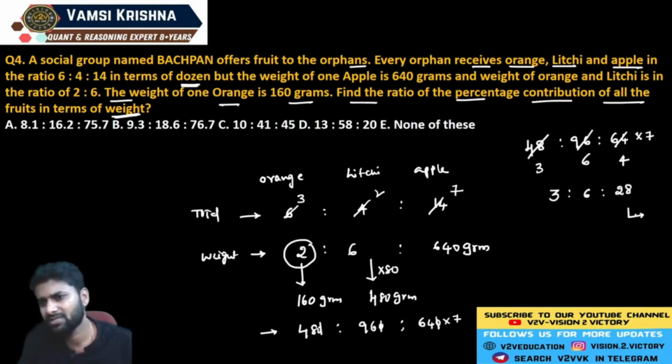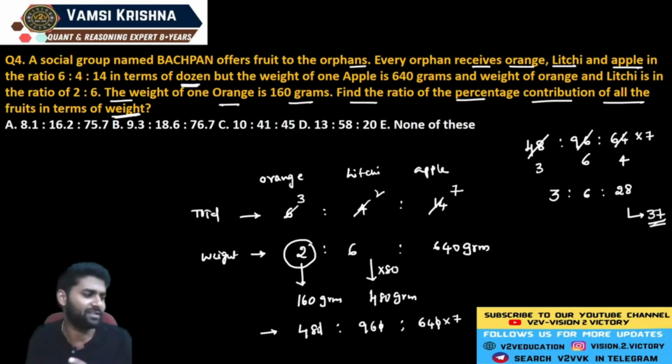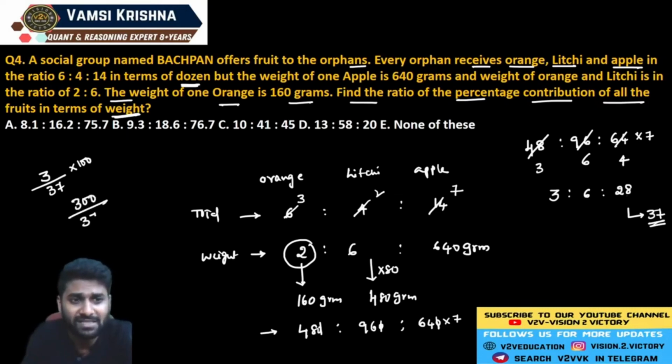Now see, total quantity is how much? 28 plus 6 is equal to 34. 34 plus 3 is equal to 37. But we have to define that value in terms of percentage. So what is the percentage value? 3 by 37. So 3 is what percentage of 37? Means 3 by 37 multiplied by 100. Now it means 300 by 37.